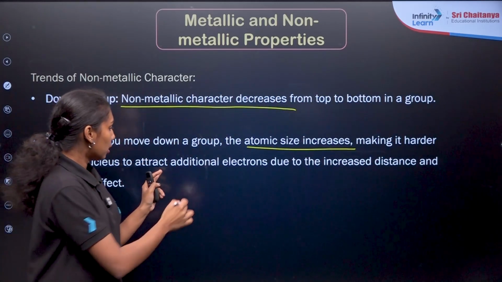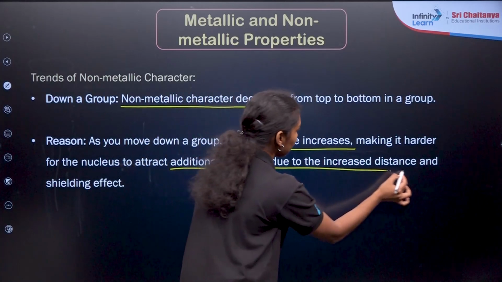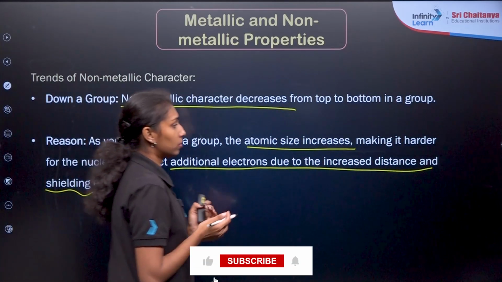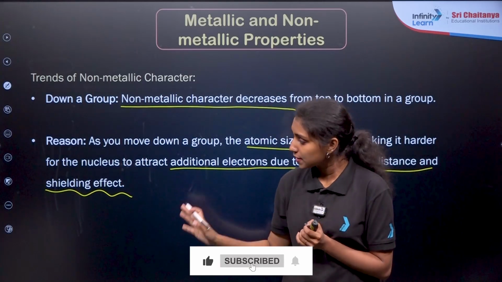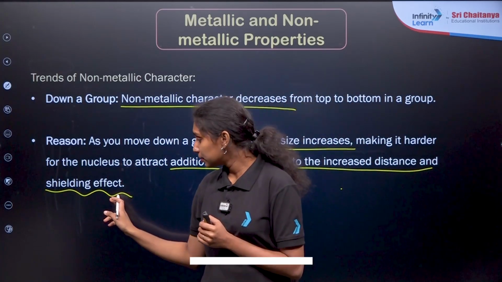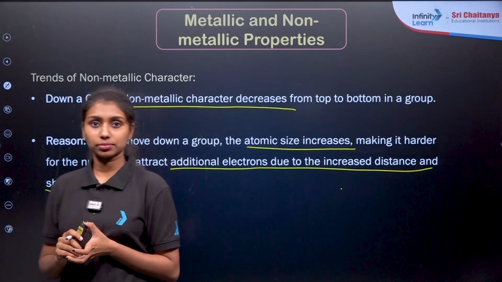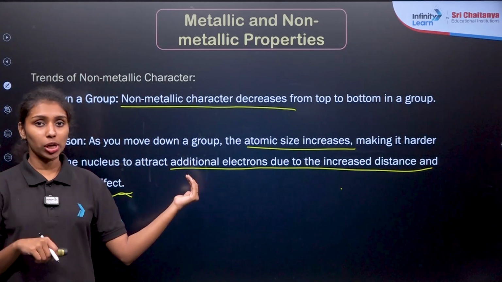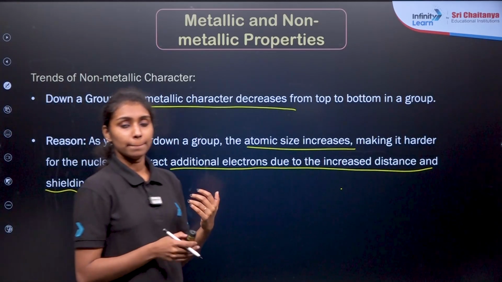Gaining an additional electron is difficult because of the increased distance and the shielding effect, which we will be discussing in detail in the case of D block elements, right? So this is the reason why non-metallic character decreases from top to bottom in a group, or down the group, right?